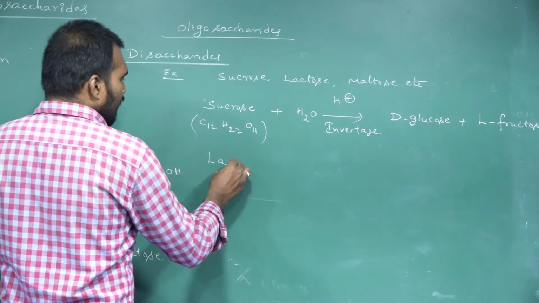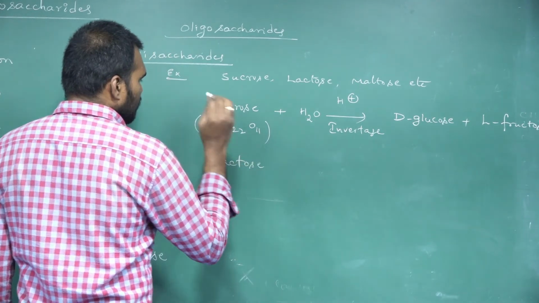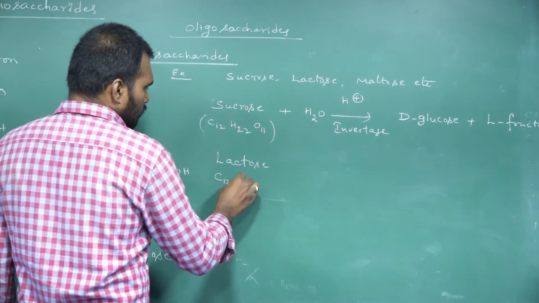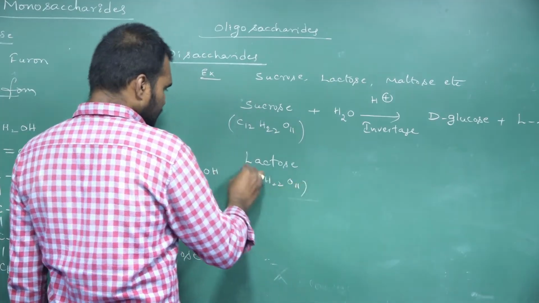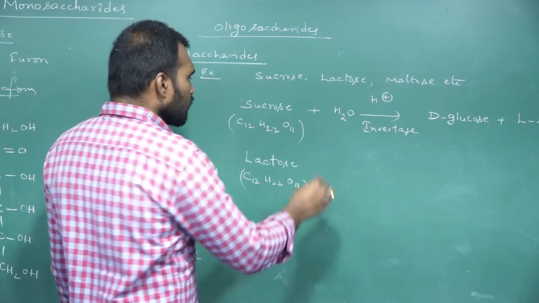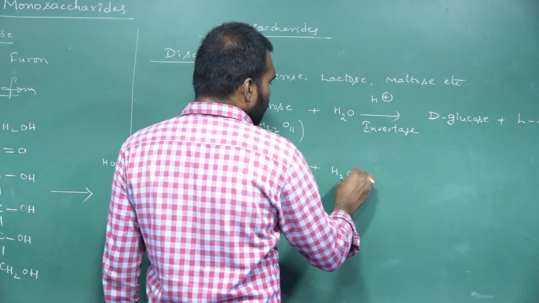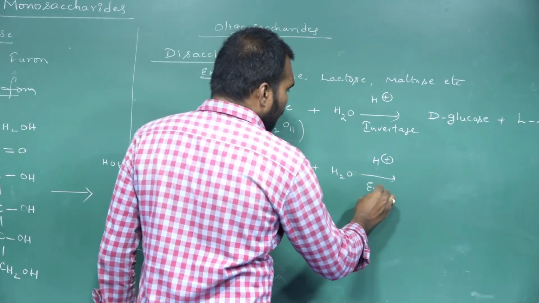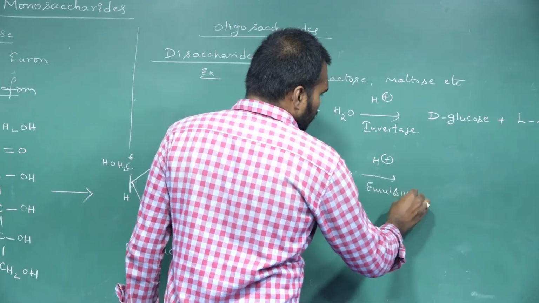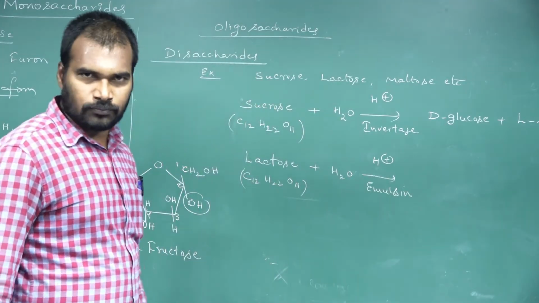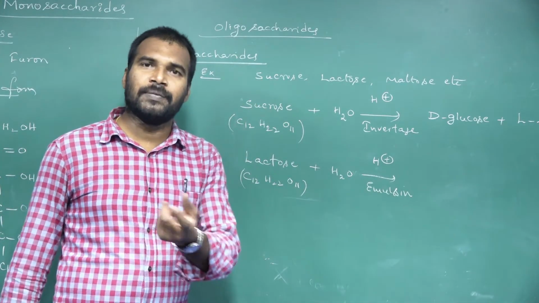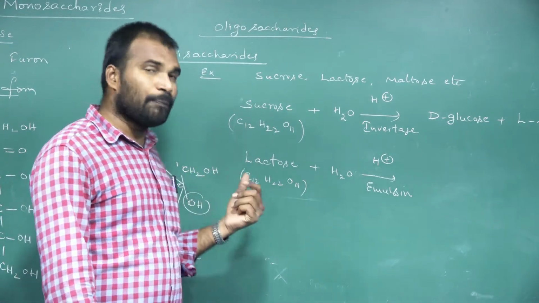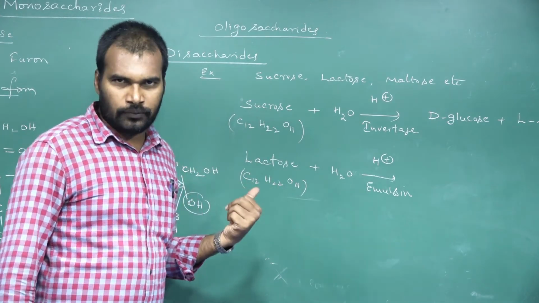Similarly, if you see lactose, C12H22O11, this also has the same molecular formula. When lactose undergoes acidified hydrolysis, or hydrolysis using the emulsin enzyme, which enzyme? Emulsin. Lactose is generally present in milk. That is why we call it milk sugar.